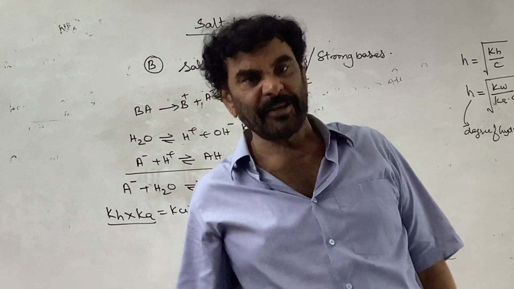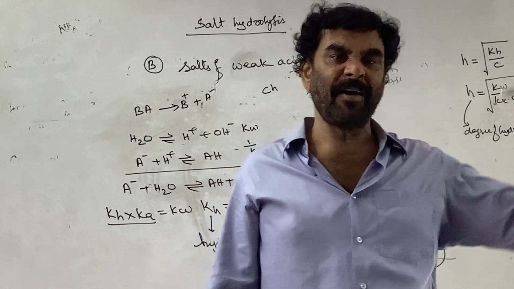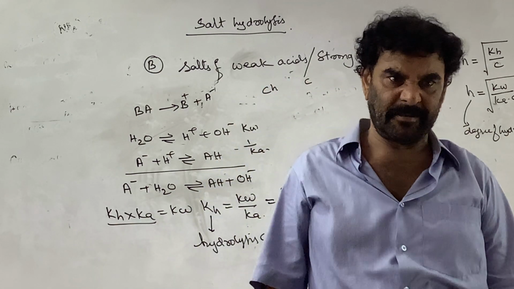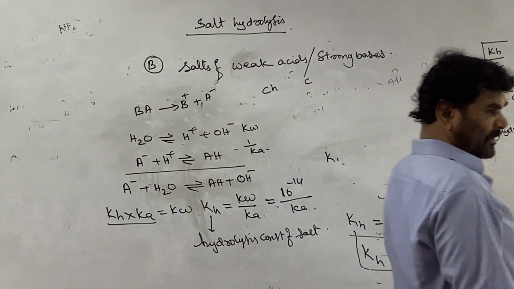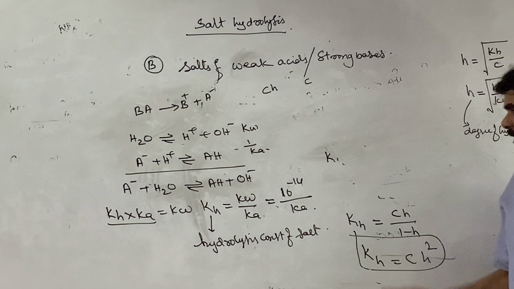As the concentration decreases, the degree of hydrolysis increases.